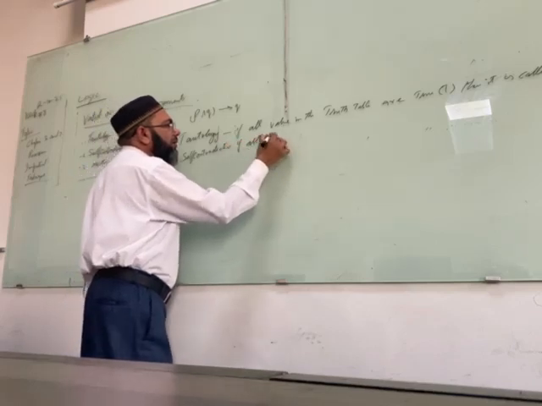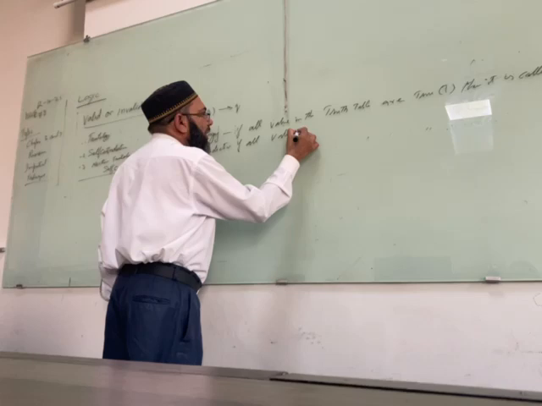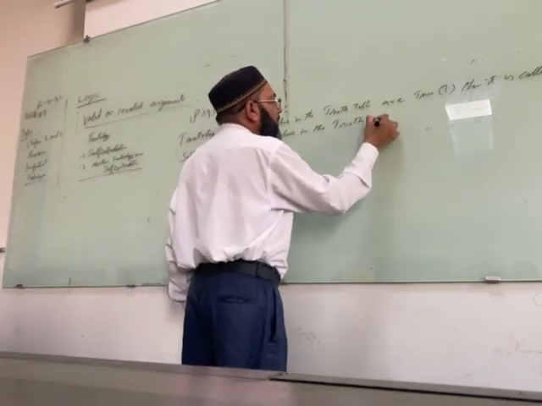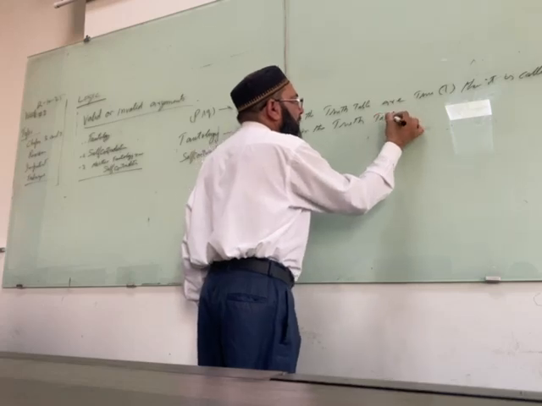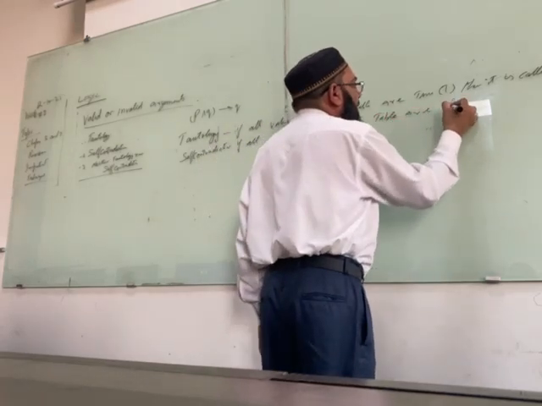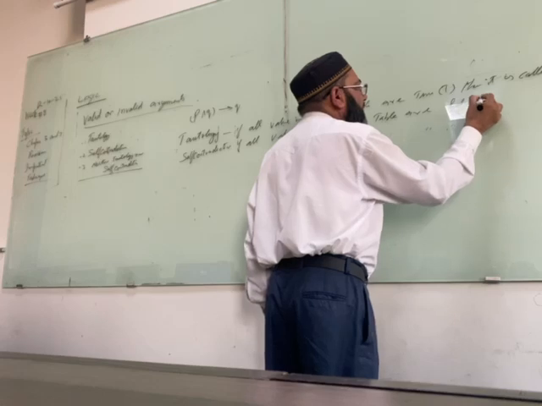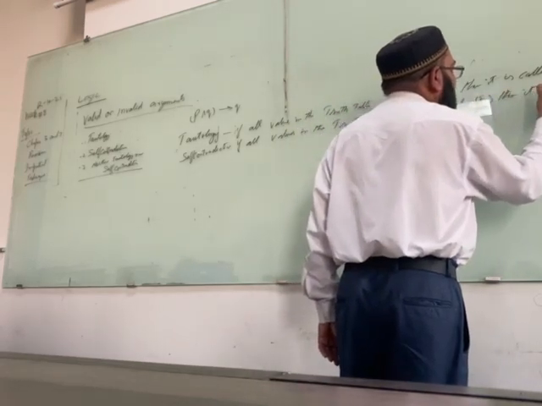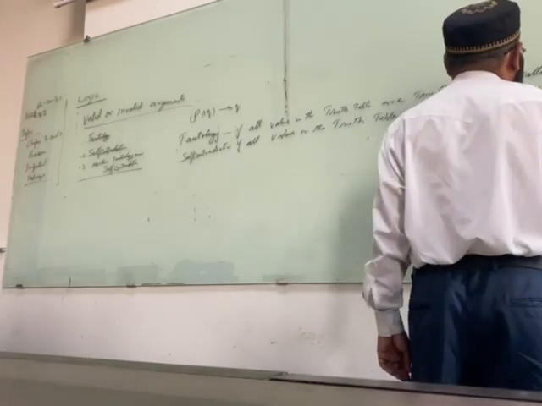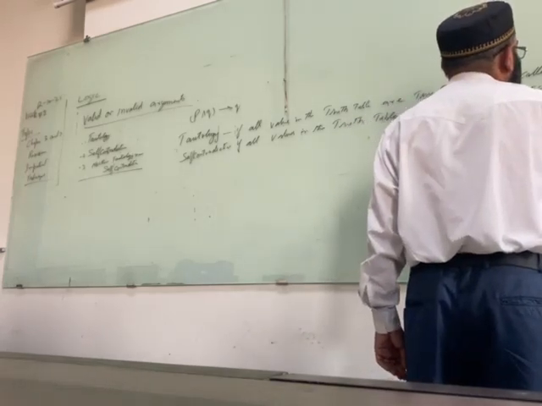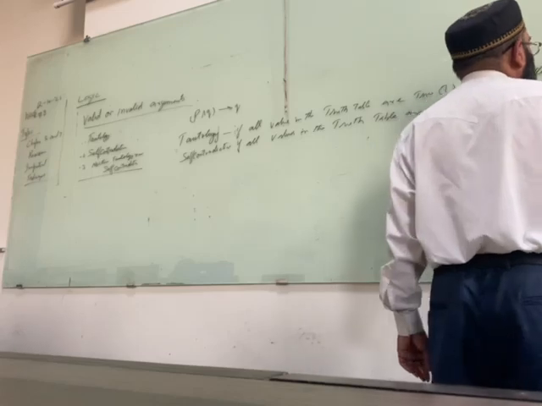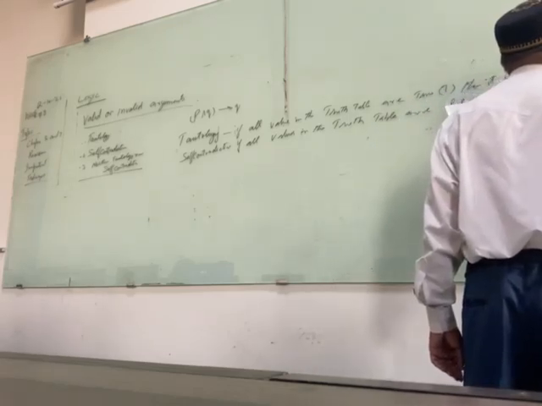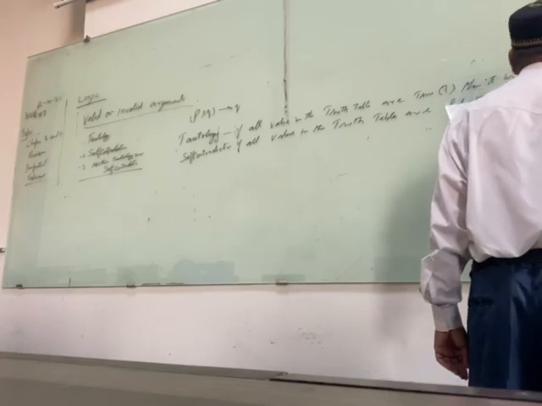Self-contradiction: if all values in the truth table are false, then it is called self-contradiction. Okay.